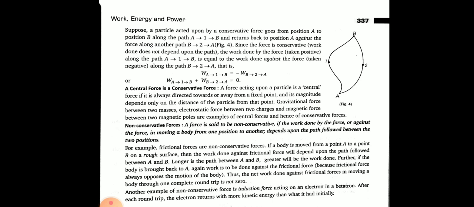Suppose you have to give equal displacement to a body through two different paths. In both the conditions, you will see that work done will be different. It means work done against friction depends on path. Therefore, frictional force is non-conservative force.